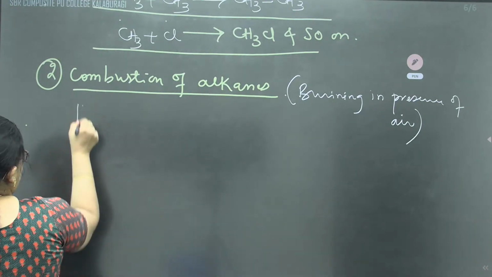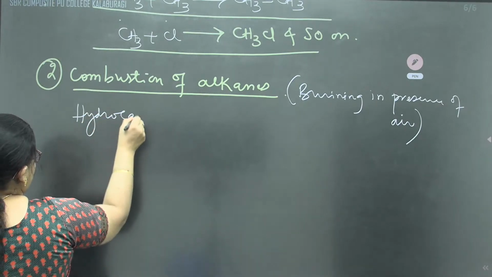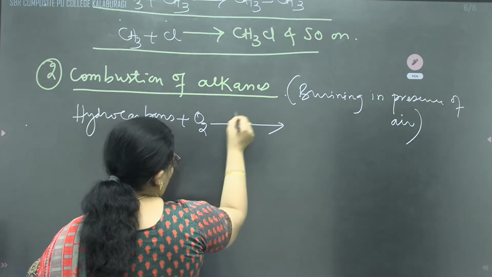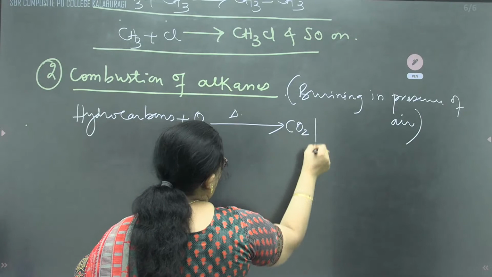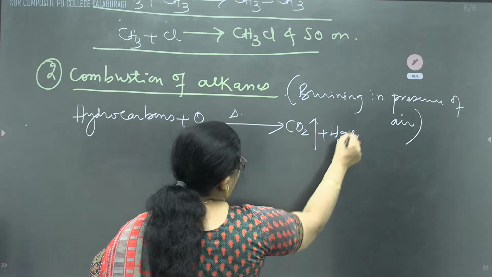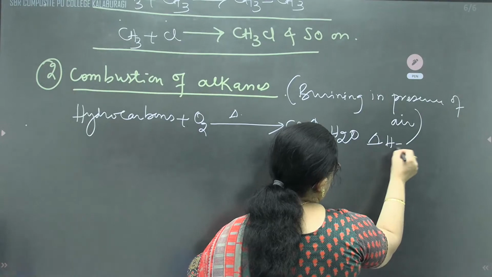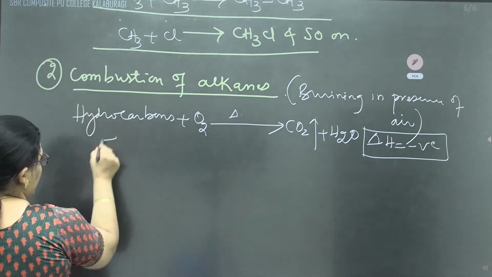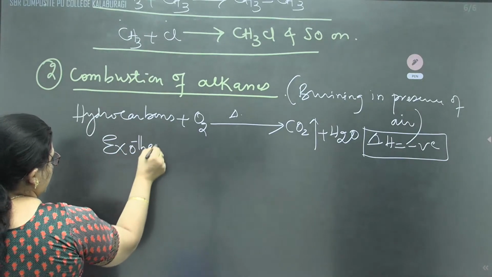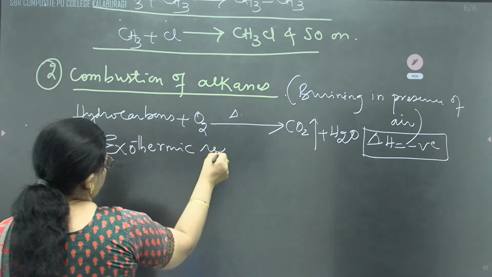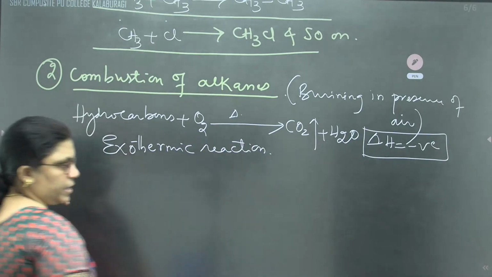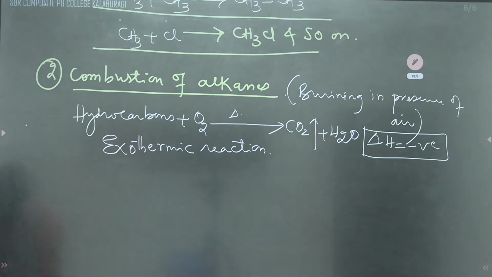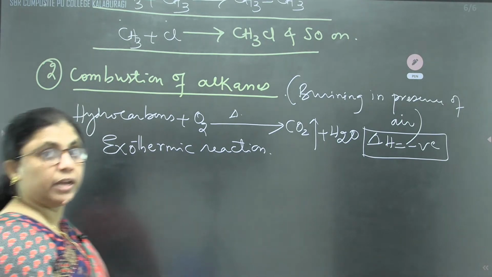Whenever hydrocarbons undergo combustion by burning in presence of air or oxygen, they will produce carbon dioxide gas with water, and delta H will be negative. Delta H is negative, that means the reaction is exothermic. Exothermic reactions are ones where heat is liberated, and because of this reason hydrocarbons are used as fuels.